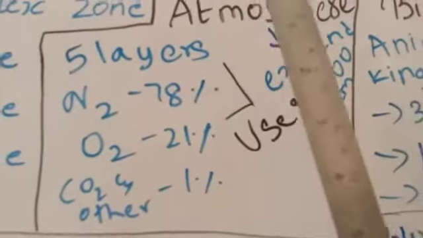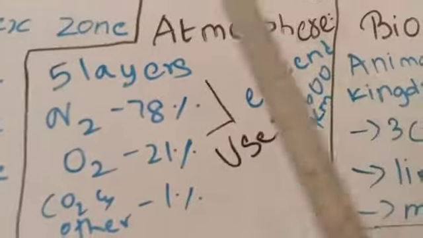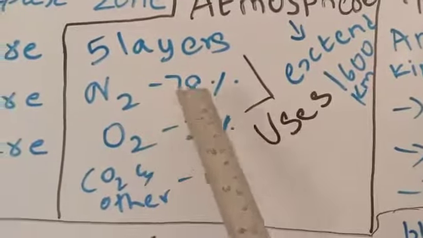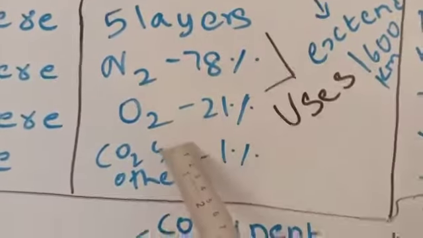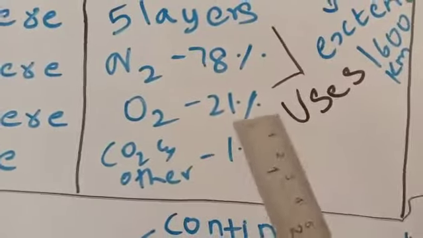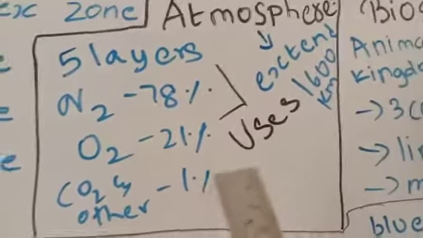So now we're coming to the atmosphere. It is a blanket of air that surrounds the earth. It extends up to 1600 kilometers. It consists of nitrogen 78%, oxygen 21%. Nitrogen is useful for the growth of the plants, oxygen is the life we breathe, and carbon dioxide helps in the absorption of the sunlight, because without that our earth will not be warm. It helps to keep the earth warm.